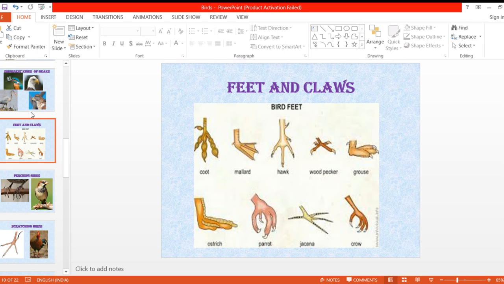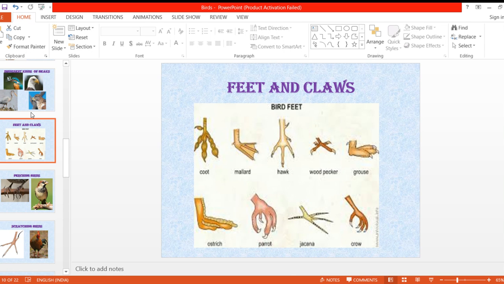Now some birds, have you ever seen a bird lying and sleeping? How does the bird sleep? They do not lie down and sleep. What they do is they sleep standing only. So their feet should be very strong, isn't it? So the birds reach on the trees, they provide them food. So some birds use their claws to hold the food while they eat. As I told you, they do not have any hands. So they catch the food in their feet and they eat with their beaks.